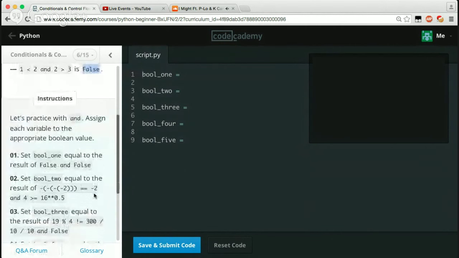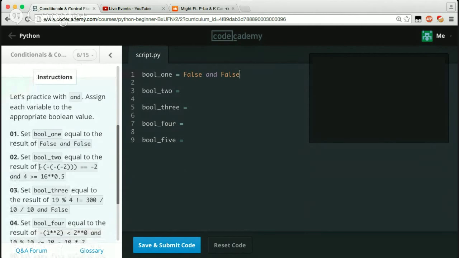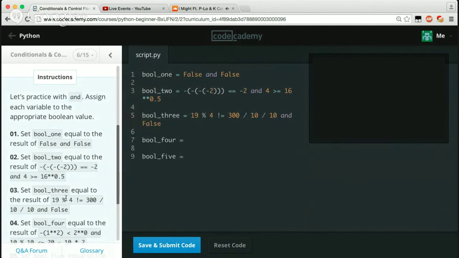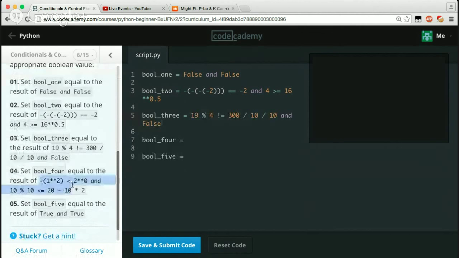Let's practice with and. Assign each variable to the appropriate Boolean value. Set bool_1 equal to the result of false and false. Okay, so I guess we just copy and paste. Set bool_2 equal to the result of whatever this means. So let's just say that. And set bool_3 equal to whatever that is, like so. Let's paste that in there. Set bool_4 to whatever that is.